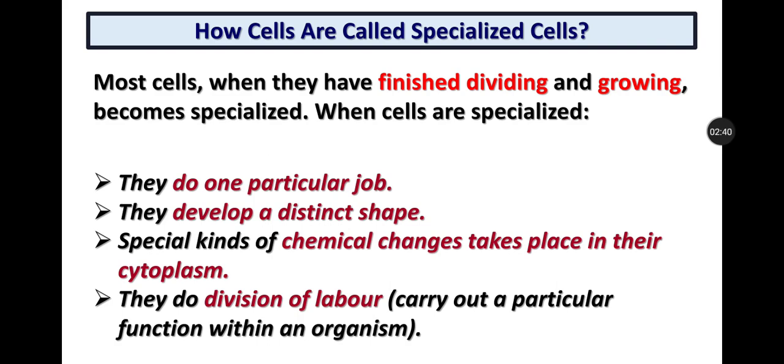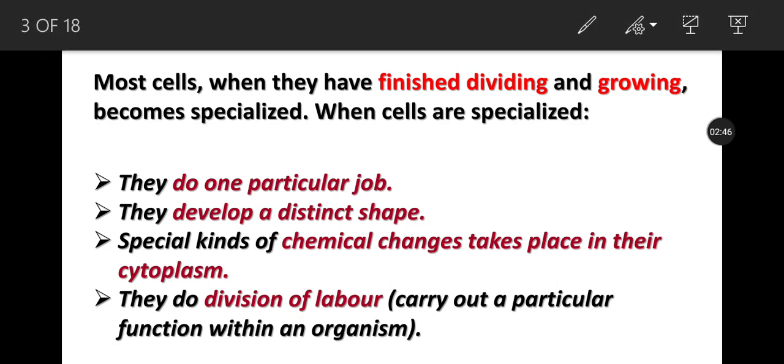Now the next thing is that they develop a distinct shape. Suppose we have two types of cells I am going to draw here. The one is the red blood cell, which does not have a nucleus in it. So this is a red blood cell, and the other one is a root hair cell.